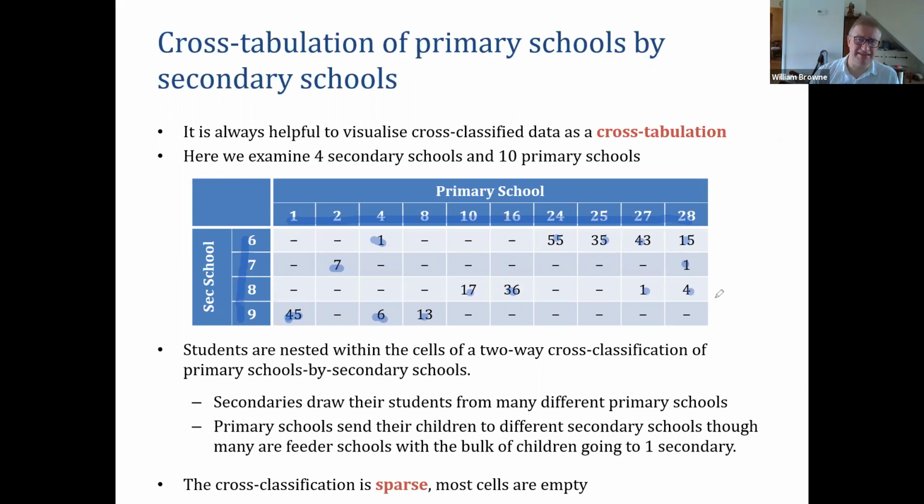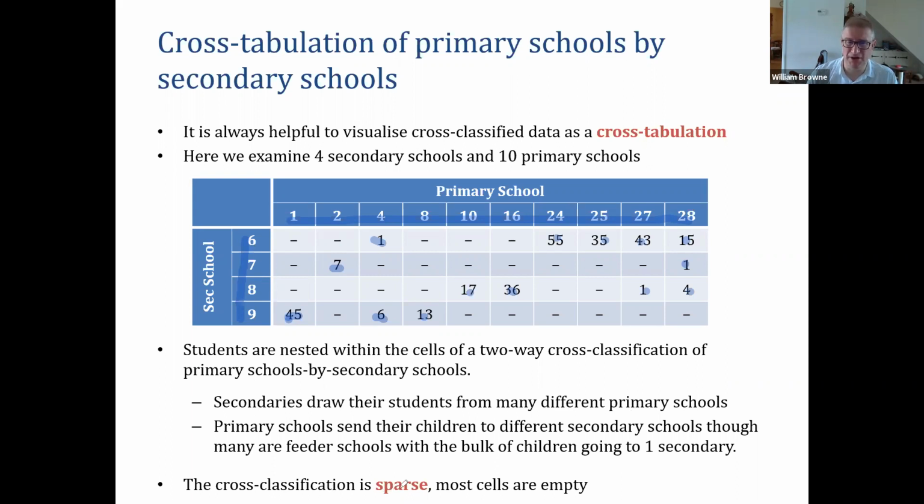So what you've got to realize is some of this will be geography. Some primary schools will be close to the boundary between 2 secondary schools, and some of it will be choice. So we can see that secondaries are drawing their students from many different primaries, and primaries are sending their children to different secondary schools. We've got examples of that, though many of them are what I would call feeder schools, where the bulk of those children go to 1 secondary. So we're not far away from nested models.